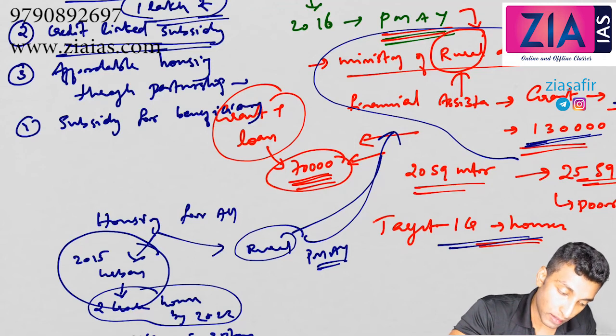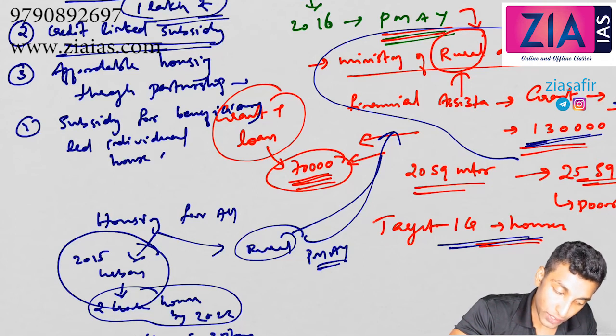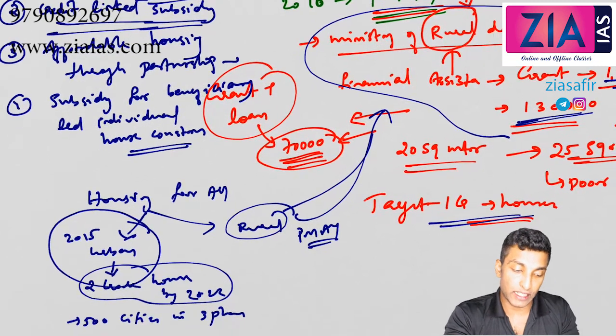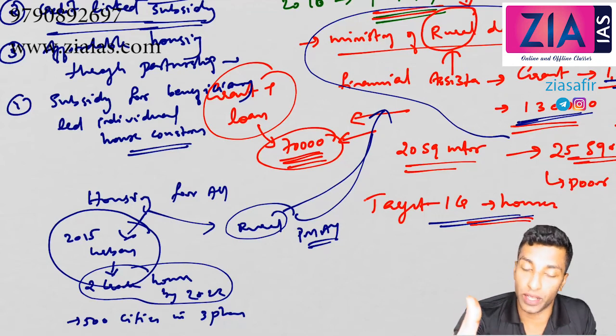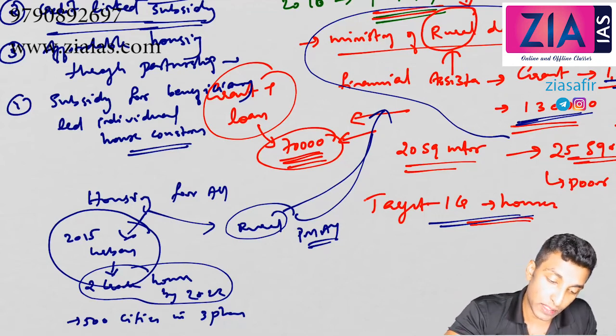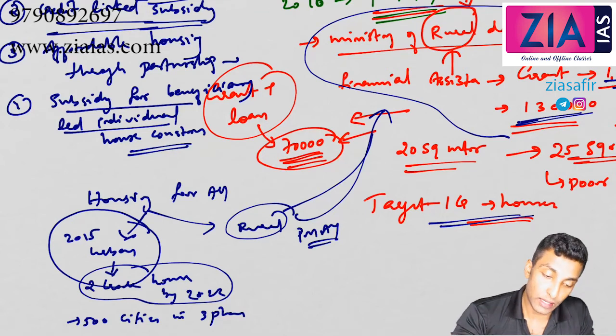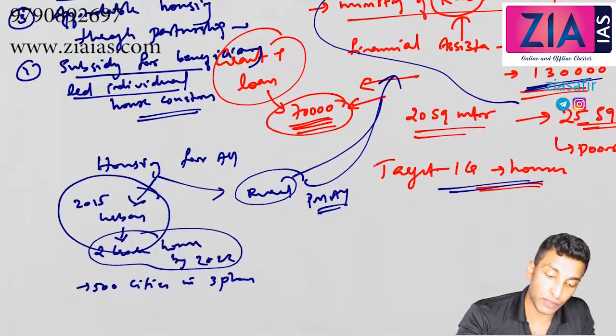It is basically a subsidized loan given for an already existing house if you need to construct some extra rooms, etc. So these are the 4 technology submissions which come under the urban component of housing for all.